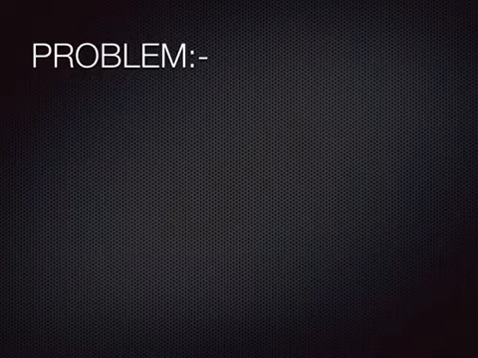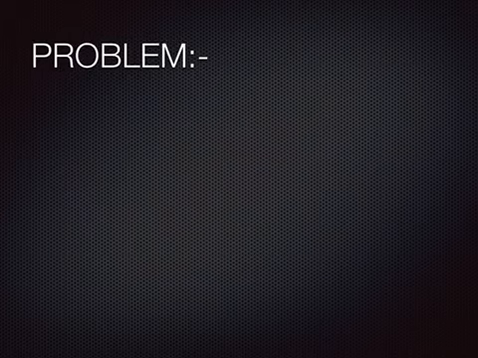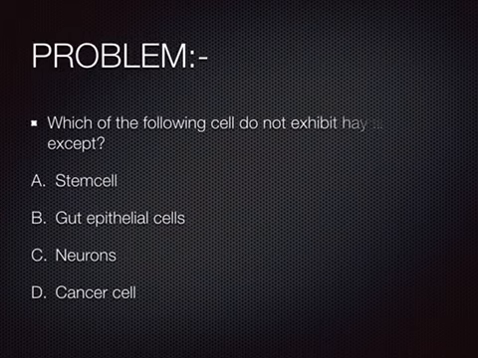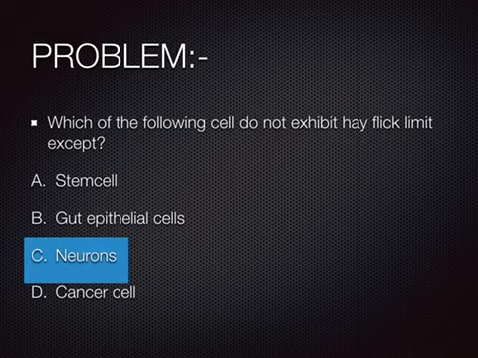We will discuss a problem today, an update in biochemistry. The question is: which of the following cells do not exhibit the Hayflick limit, except... So it's a double negative, which means which of the following cells exhibit the Hayflick limit. The options are stem cell, gut epithelial cell, neurons, or cancer cell? The answer here is the neurons.